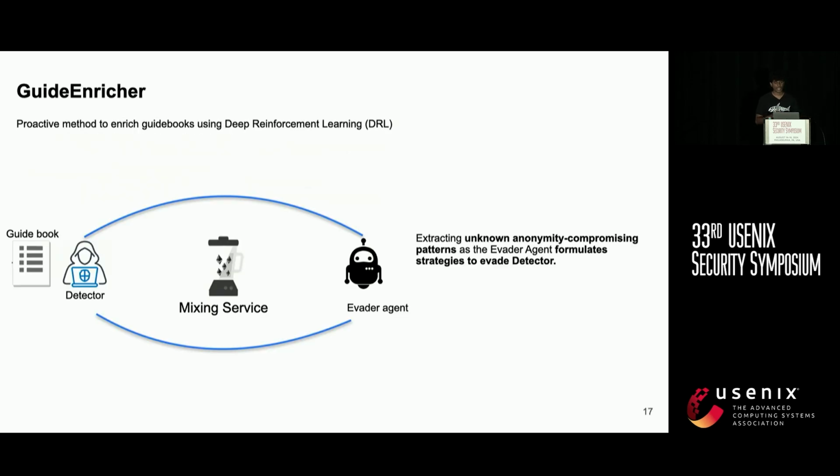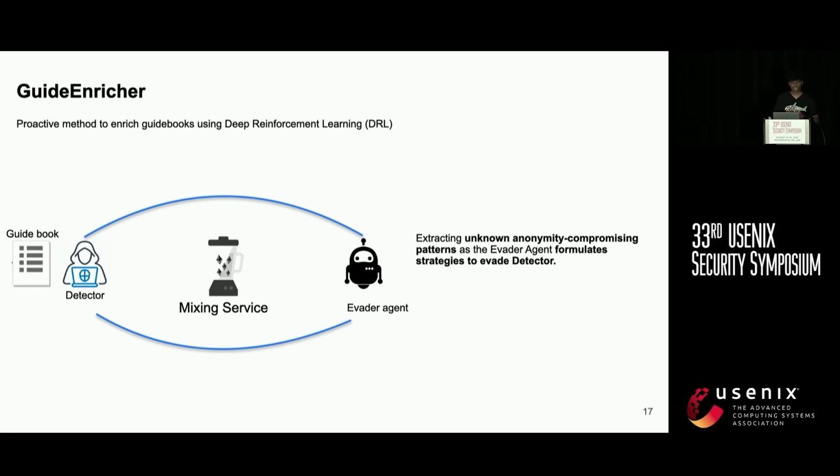So we introduced the GuideEnricher, a proactive method to enrich the guidebook using deep reinforcement learning. We create a simulation utilizing a deep reinforcement learning agent, which is the evade agent here. The evade agent is tasked to perform certain tasks, such as transferring a certain amount of tokens from a set of wallets to another set of wallets using a mixing service while evading the detector.